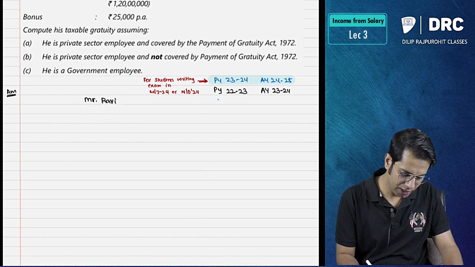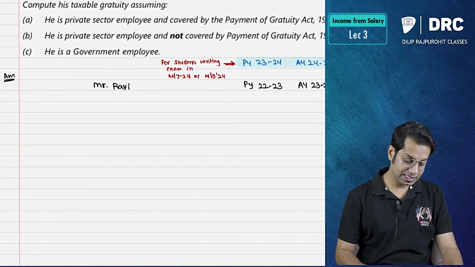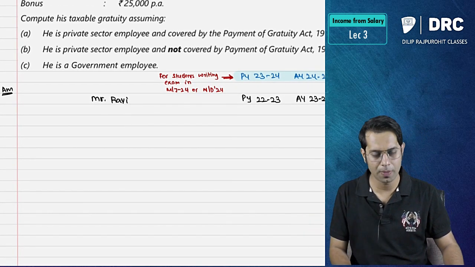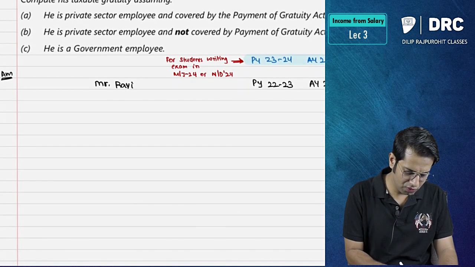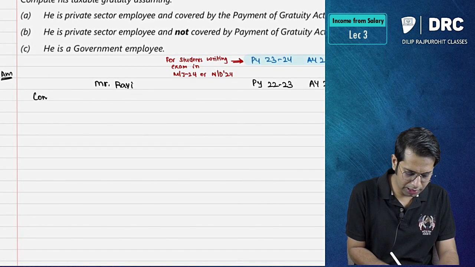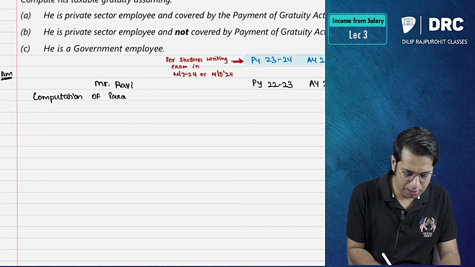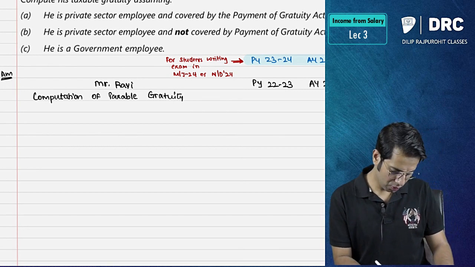So they have asked us to find what, sir? They have asked us to find taxable gratuity. So normally how should we solve? Please solve it in this format. You should solve it in this format only. The format which I am writing is a very good format, the best format. So solve it accordingly. Computation of taxable gratuity. How much is the taxable amount of gratuity, sir?